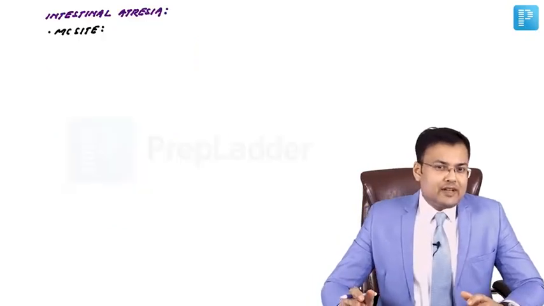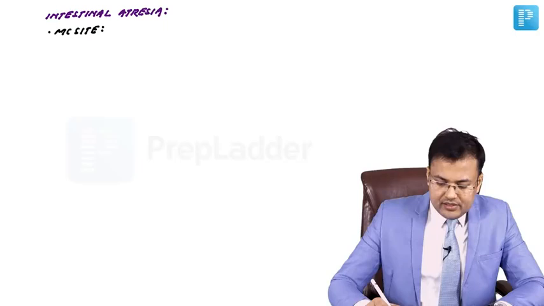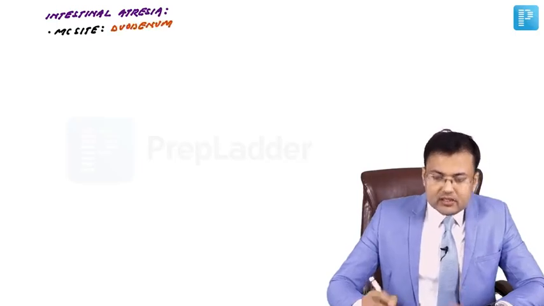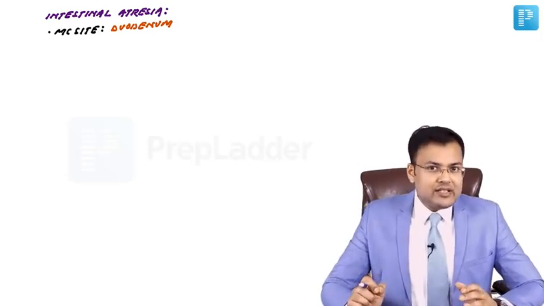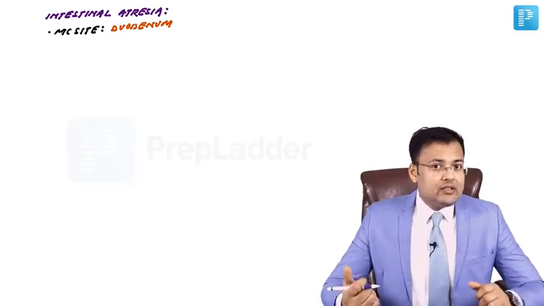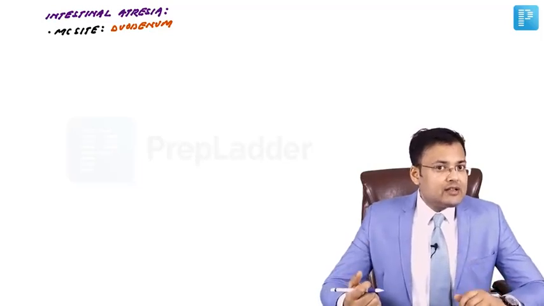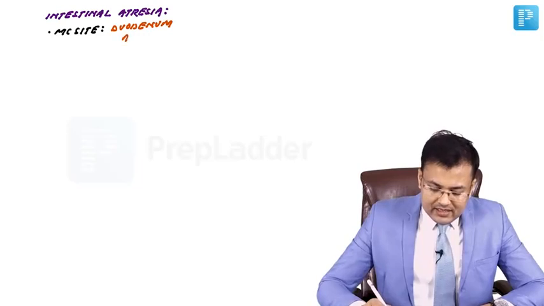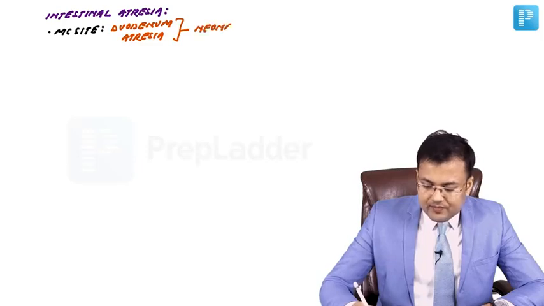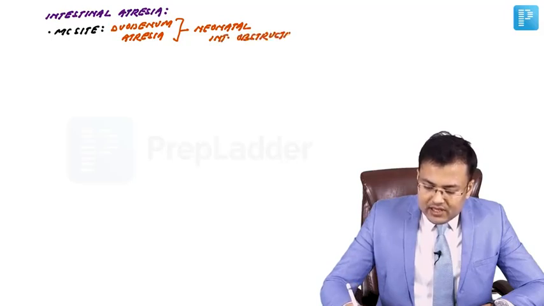What is the most common site of intestinal atresia? It is duodenum. There is another question which is asked in relation to atresia. Most common cause of neonatal intestinal obstruction, and that's duodenal atresia. This is the most common cause of neonatal intestinal obstruction. These are two one-liner questions which are asked.